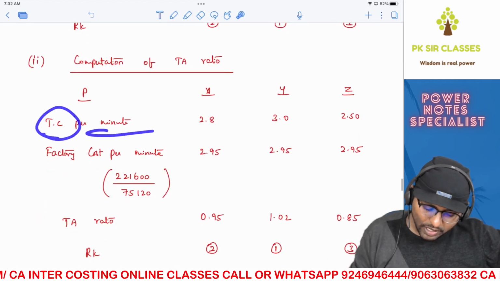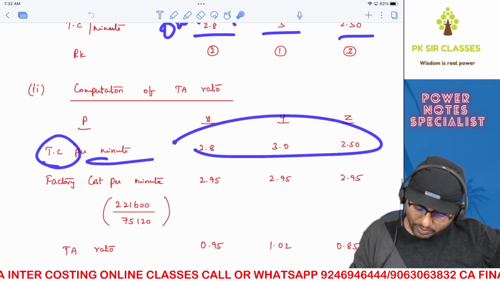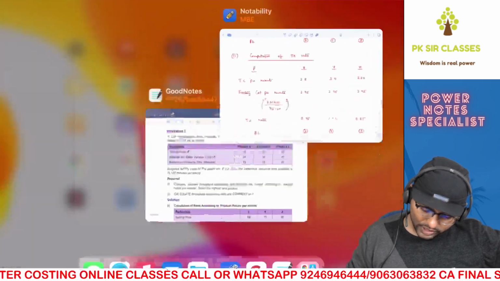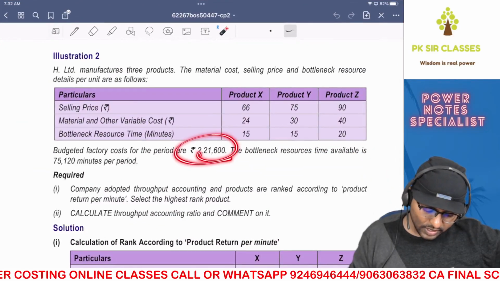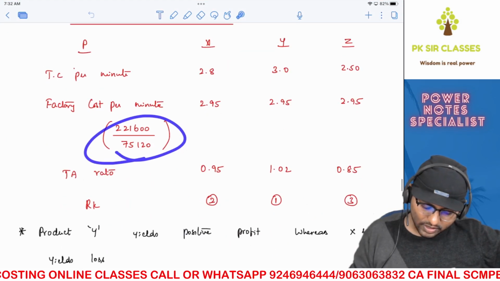So throughput contribution per minute, we have already calculated: 2.8, 3, 2.5. Copy paste that over here. Now outflow per minute we need to calculate. That is given in the question. 2,21,600 divided by the total number of minutes, which is given. Just divide both of them. Even that is done. Are you able to understand?